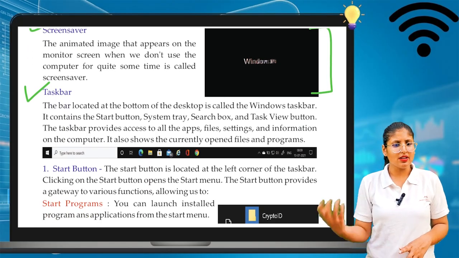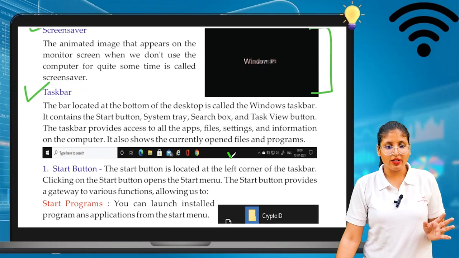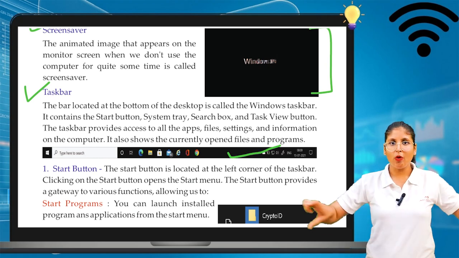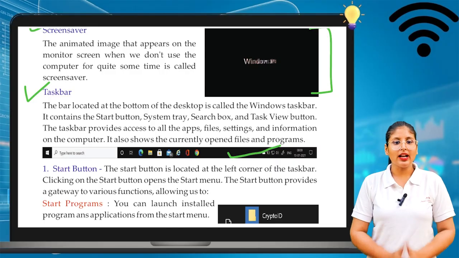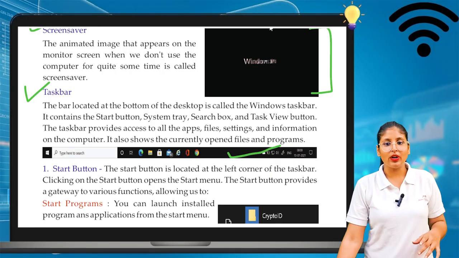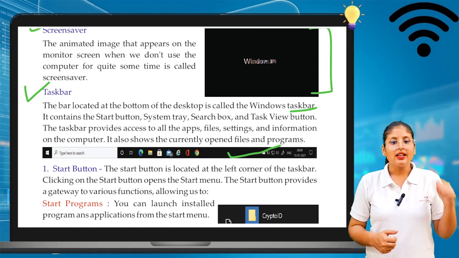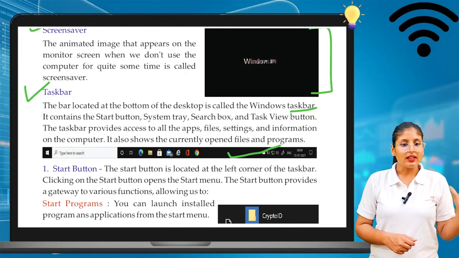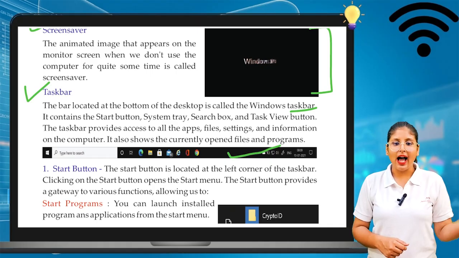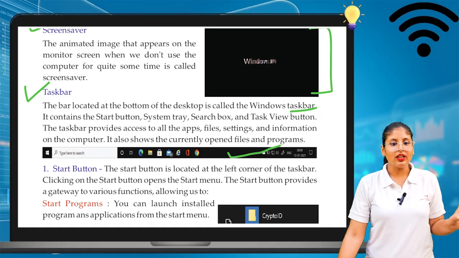Next, taskbar is there. What is the function of taskbar? The bar located at the bottom of your desktop. Here we can see the bottom strip of your desktop is known as the Windows taskbar. It contains the start button, system tray, search box and the task view button. The taskbar provides access to all the apps, files, settings and information on the computer. So you can get everything in the taskbar.